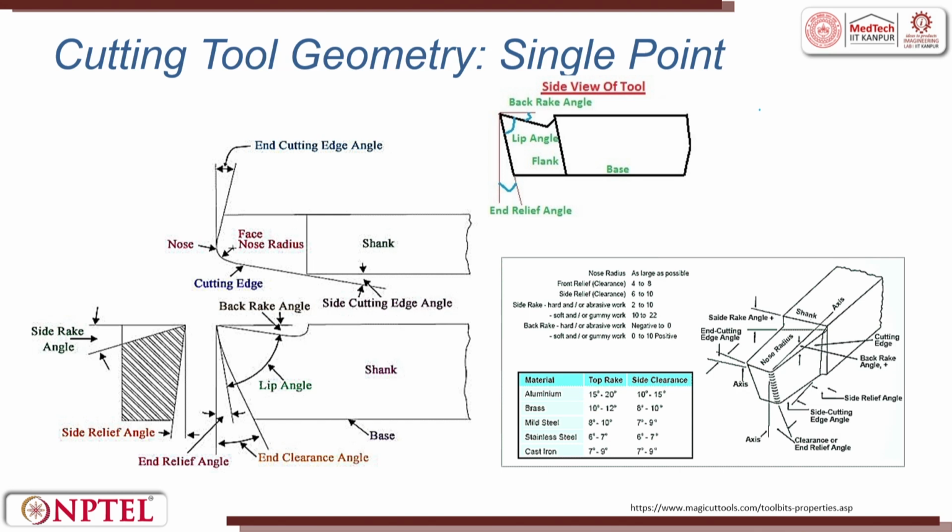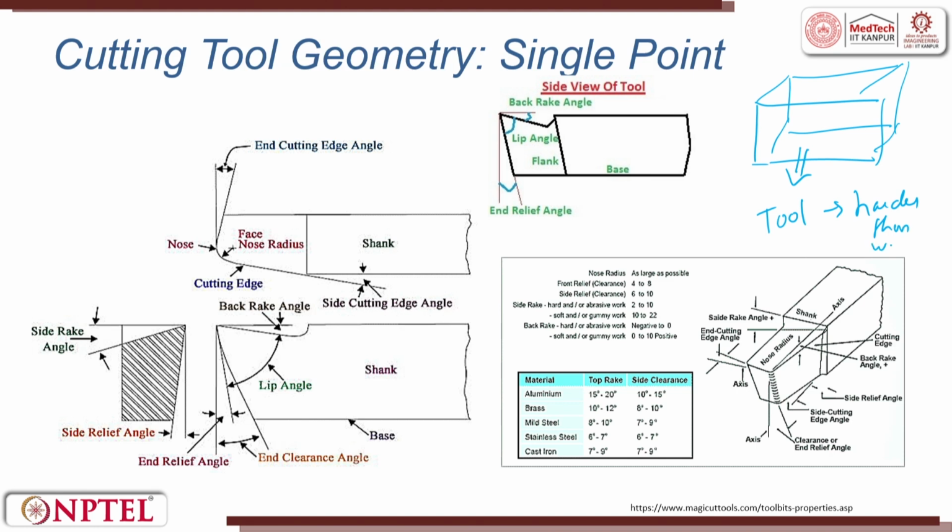Now, what we have is a cuboidal tool. The property of the tool is that it has to be harder than the workpiece. And you also know that if I have a line contact, I will have to apply a lot of force.